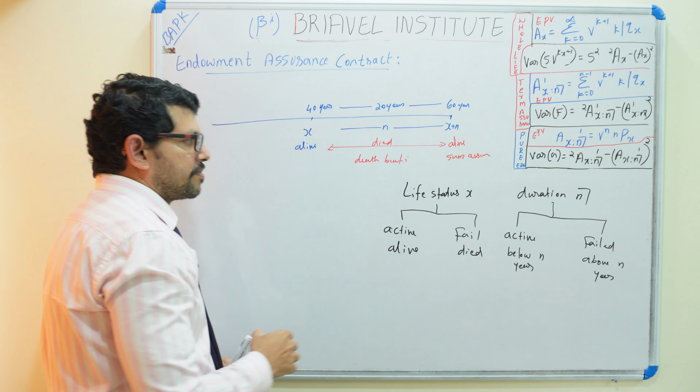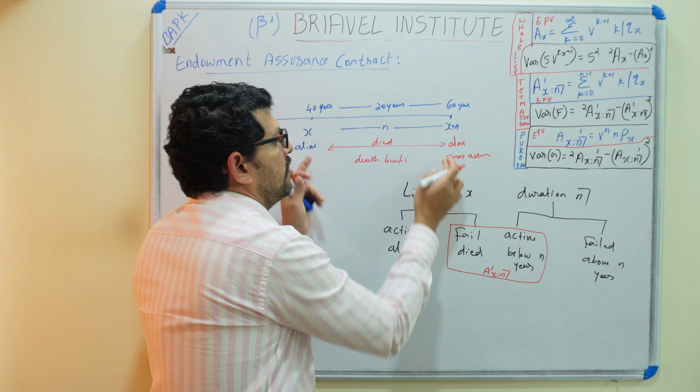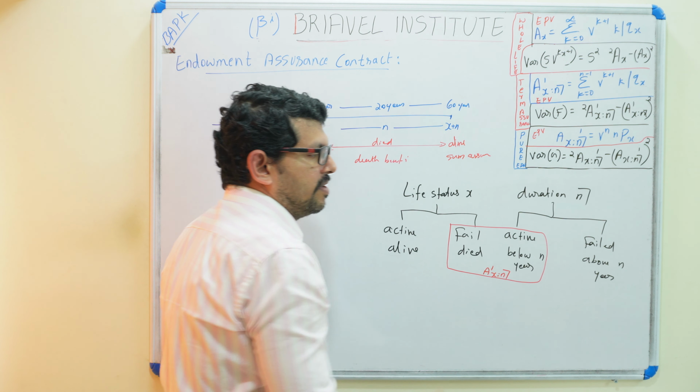What is the expected present value? We represented it with the 1 above the X. Why do we put the 1? Because first X has to fail: he has died within this period of time, and he will get the benefit.